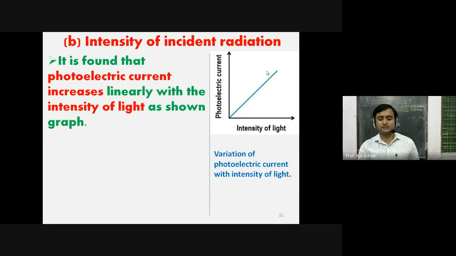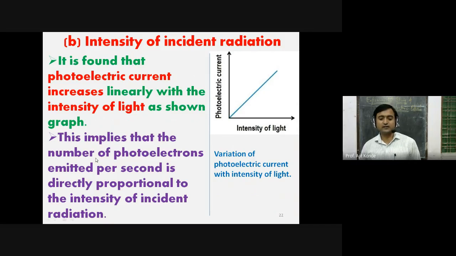Now you got these two things. This implies that the number of photoelectrons emitted per second is directly proportional to the intensity of incident radiation. मतलब जो इलेक्ट्रॉन इमिट होने वाले हैं वो इंटेंसिटी पे डिपेंडेंट है और फोटो इलेक्ट्रिक इफेक्ट फ्रीक्वेंसी पे डिपेंडेंट है. फोटो इलेक्ट्रिक इफेक्ट होने के लिए फ्रीक्वेंसी चाहिए, विदाउट फ्रीक्वेंसी फोटो इलेक्ट्रिक इफेक्ट नहीं होगा. But after that, as intensity increases, photoelectrons also increase, and that increases linearly.